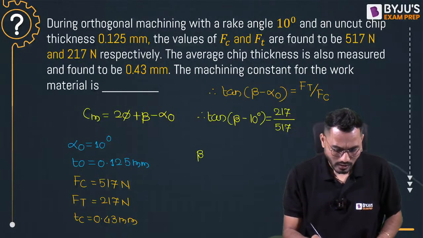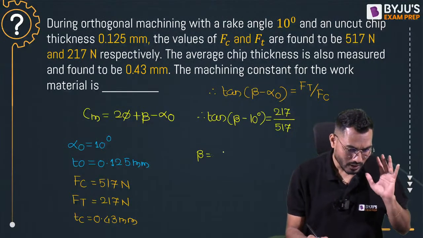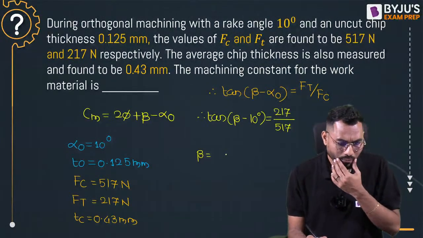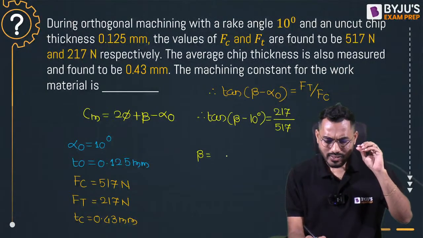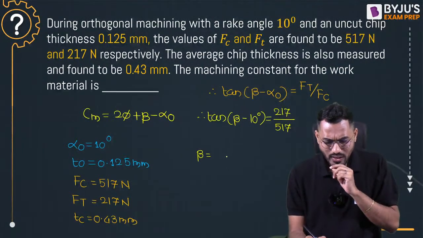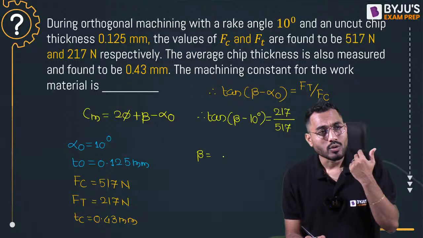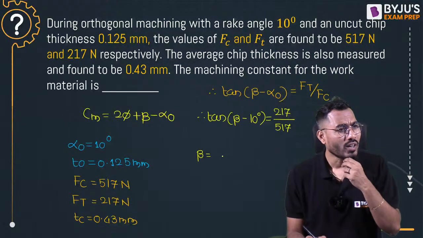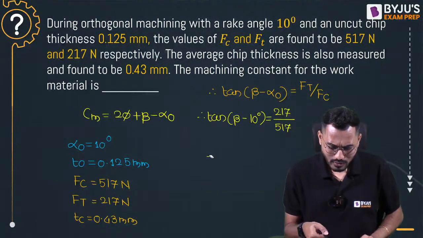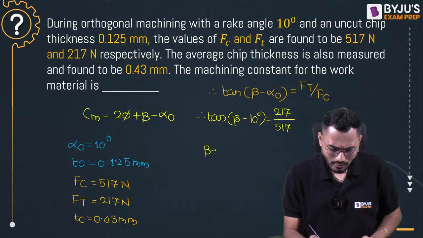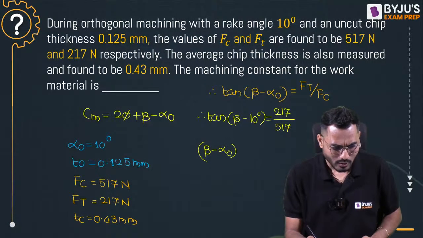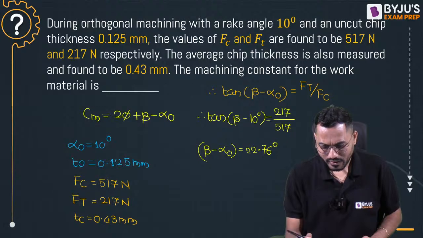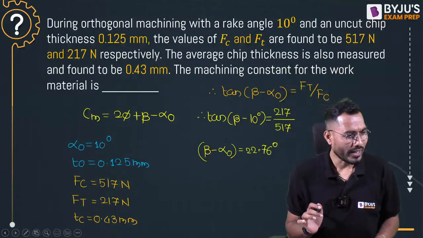So beta minus alpha 0 comes out to be 22.76 degree. Do I require to calculate this separately? Because it is there as beta minus alpha 0, we don't require it. So I'll directly say beta minus alpha 0 is 22.76 degree. Don't put the value of alpha 0 there. Let it be like that. We'll solve that.